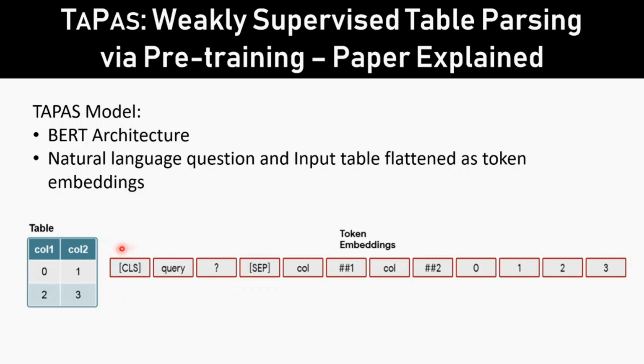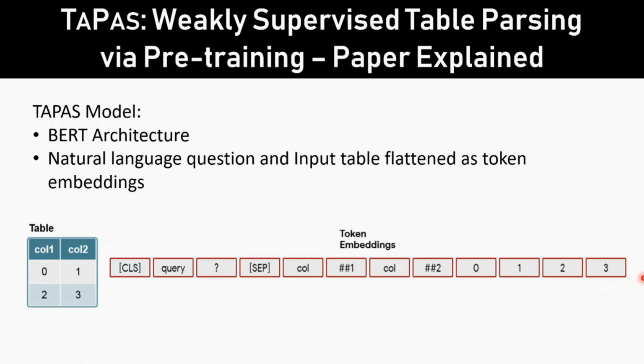So here, as I said, the question and the table are combined into one layer, and the query is represented by the keyword CLS followed by the query with n number of tokens. Then you have a separator which says the query is ending there and whatever comes after that is the input table data. And in the example you see column 1 and column 2 with row values as 0, 1, 2, 3. So in the embeddings also you see column 1, column 2 followed by the values 0, 1, 2, 3.